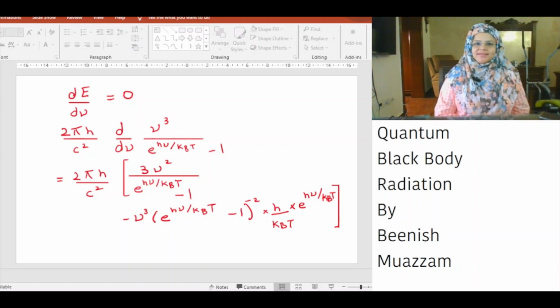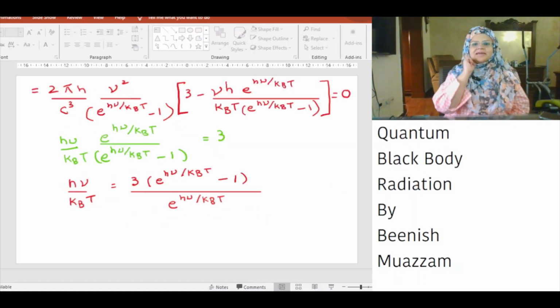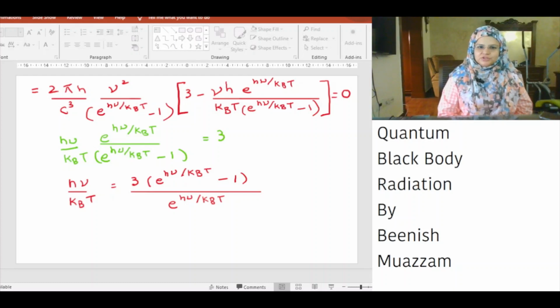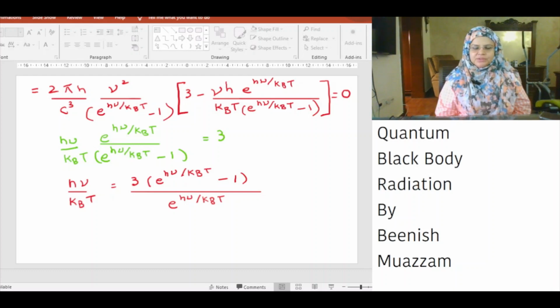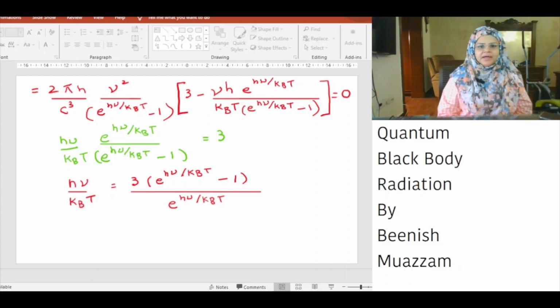Since we have frequency in the numerator as well as in the denominator, we will do differentiation by parts. Since the derivative is equal to 0, we get h nu multiplied by exponential h nu over kBT divided by kBT bracket exponential h nu over kBT minus 1 bracket close is equal to 3. If we cross multiply, we get h nu over kBT is equal to 3 multiplied by bracket exponential h nu over kBT minus 1 bracket close divided by exponential h nu over kBT.